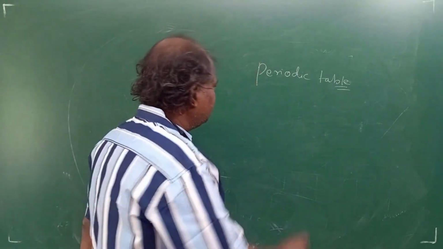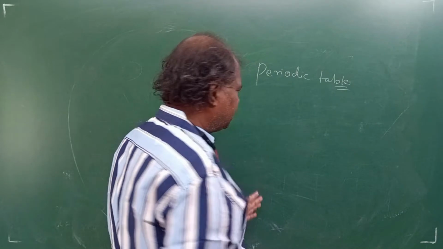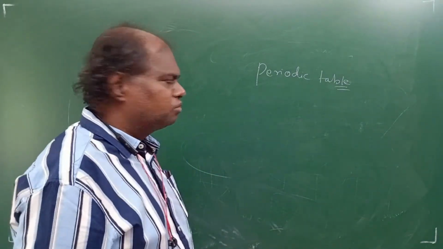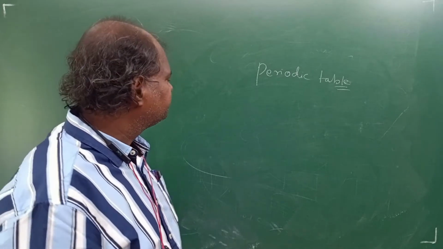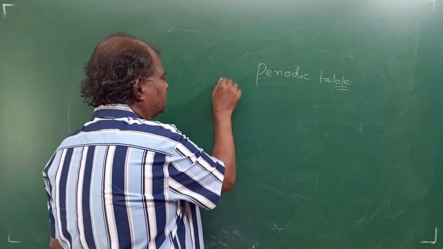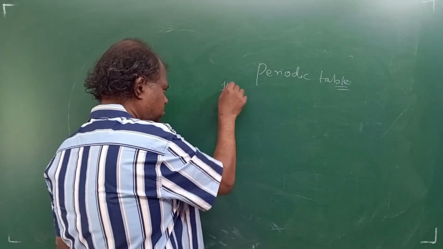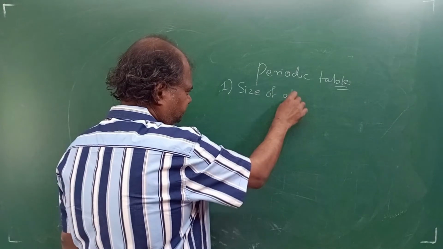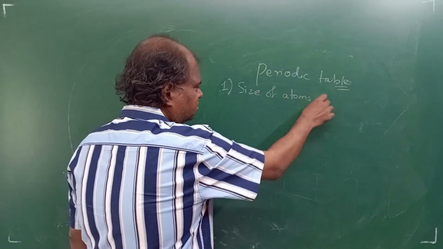Now, in periodic table, I think you have done the periods, groups and all that. Like that's all, you know, very well, right? Okay. But we will see some properties now. The first property is size. Okay, size of atoms, right? Ions,